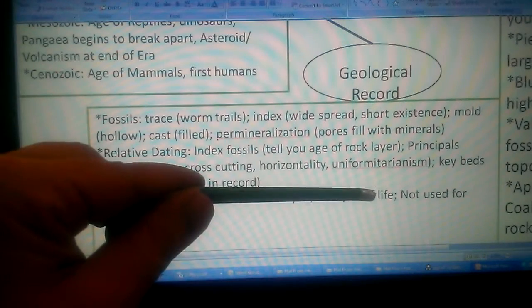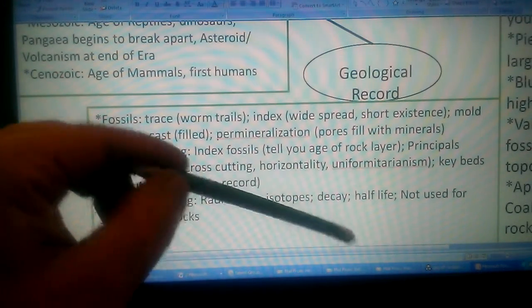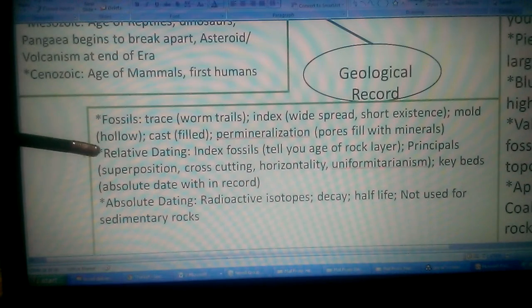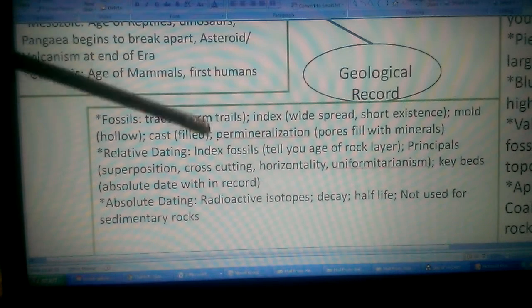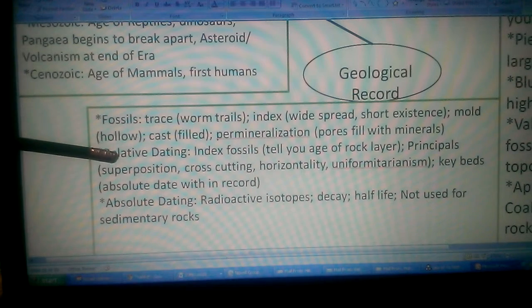So if they're not flat in our geological rock record, we know erosion occurred, and that's called an unconformity, which was a vocabulary word. So you want to go back over your relative dating activities, your superposition worksheet, your cross-cutting worksheet. You had one on index fossils and one on correlation. That will help you with relative dating information.